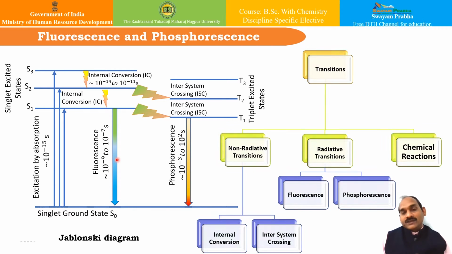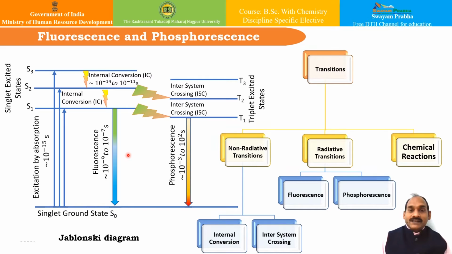If a molecule comes to the ground state from the first excited singlet state, say from S1 to S0, it leads to emission of radiation, and we call it fluorescence. This transition is spectroscopically allowed, and it occurs in about 10 to the power minus 9 to minus 7 seconds or so.